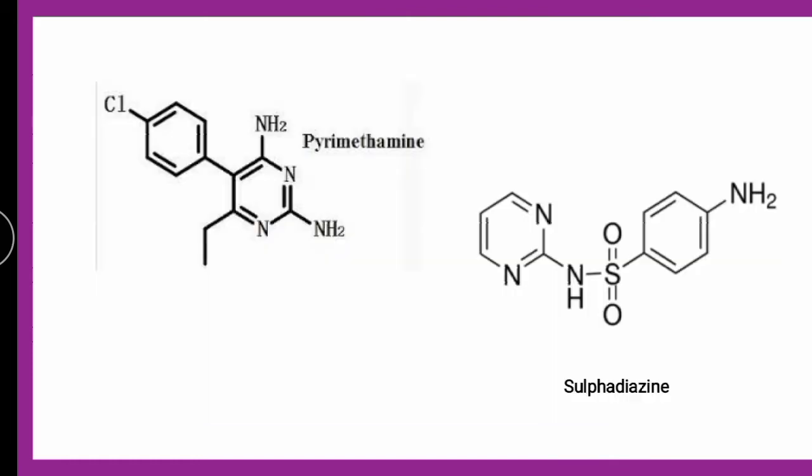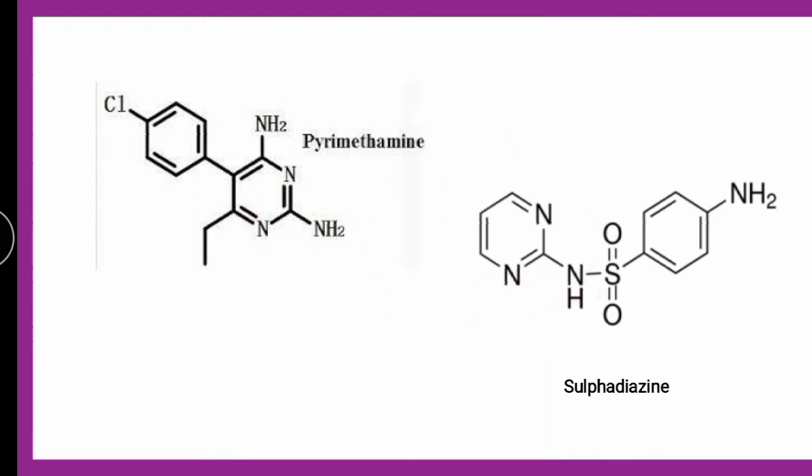Now what is pyrimidine heterocycle? Pyrimidine heterocycle is nothing but a 6-membered unsaturated compound wherein the nitrogen is present at first and third position, as you can see here, first and third position. So this pyrimidine ring is present in pyrimethamine as well as sulfadiazine.